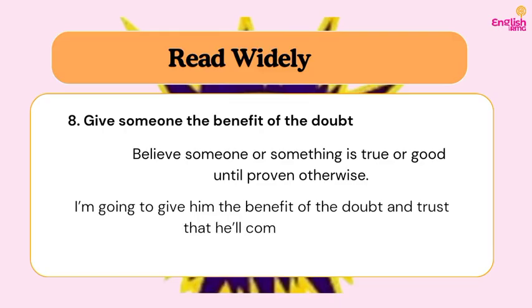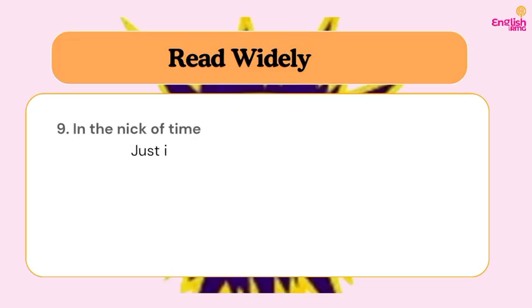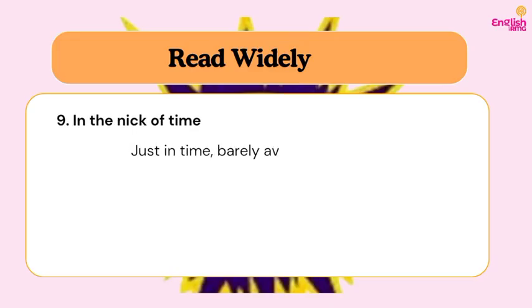So in context, you could say, I'm going to give him the benefit of the doubt and trust that it will come through. That is, perhaps someone has told you that, oh, this person is not going to come through for you, but you say, okay, don't worry, I'm going to give him the benefit of the doubt until it proves to me that yes or no, he is not trustworthy. Do you understand? So let's move on to the next one, which is number nine. I hope you are writing all of this down and you are noting the meaning of each.